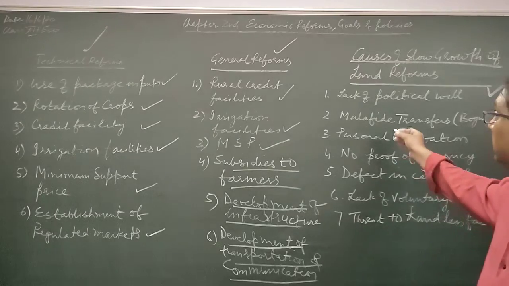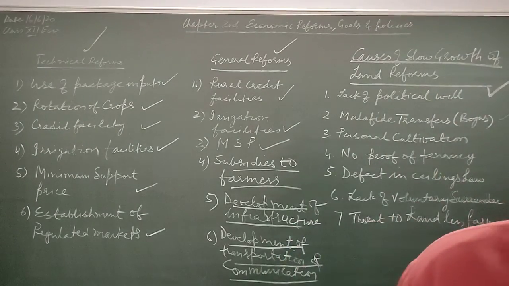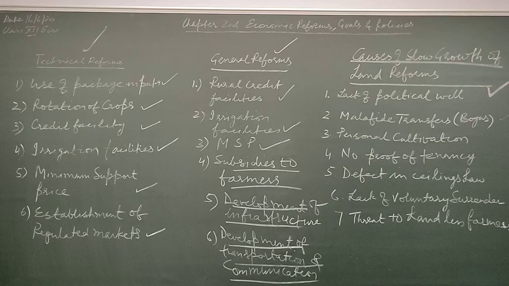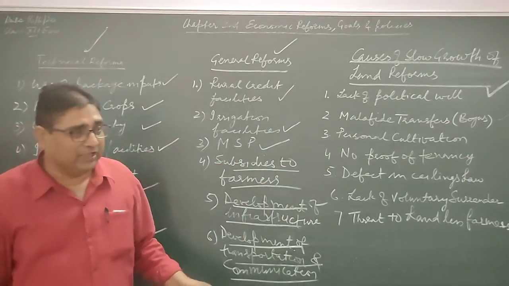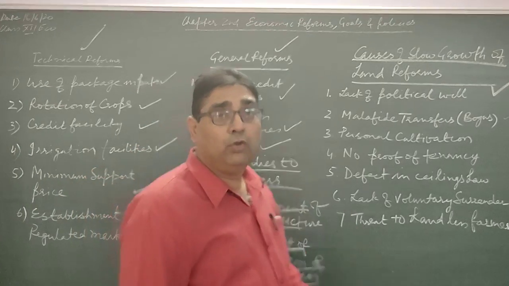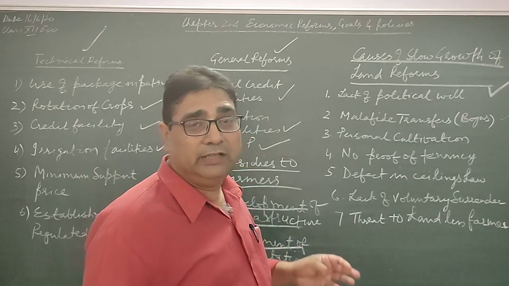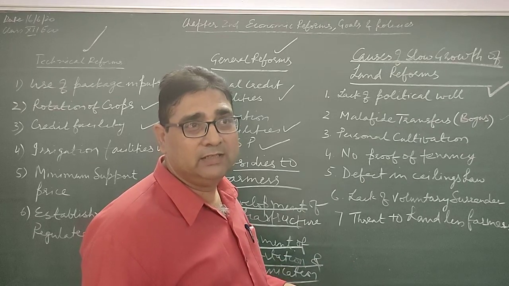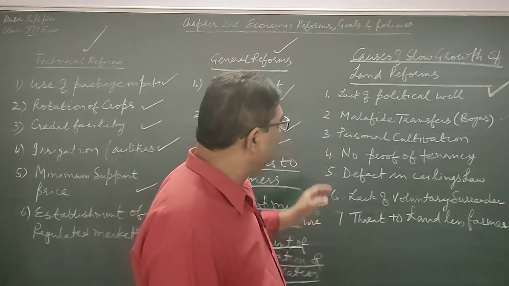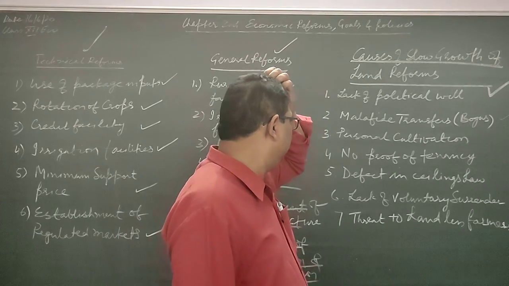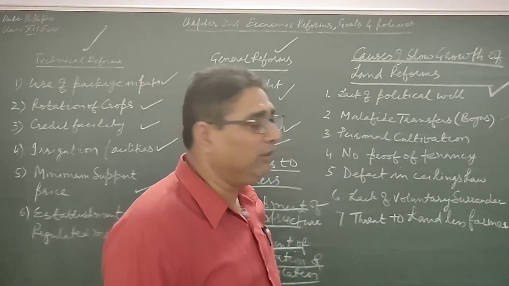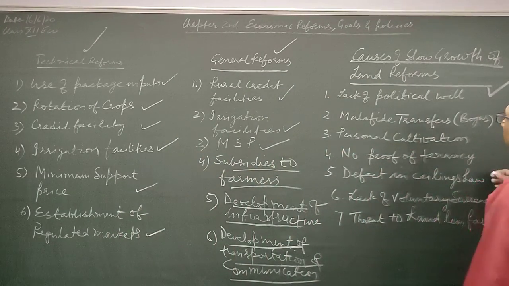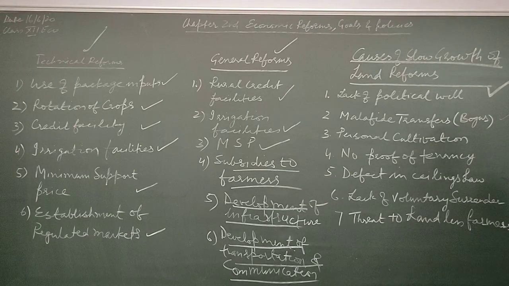They only just signed on the document, but the actual owner remains the landlord of that land. They transferred land to their very faithful servants, their wife, sons, daughters, and other family members, but the possession remains with them. So these types of transfers are called bogus transfers. We call them bogus transactions or transfers.